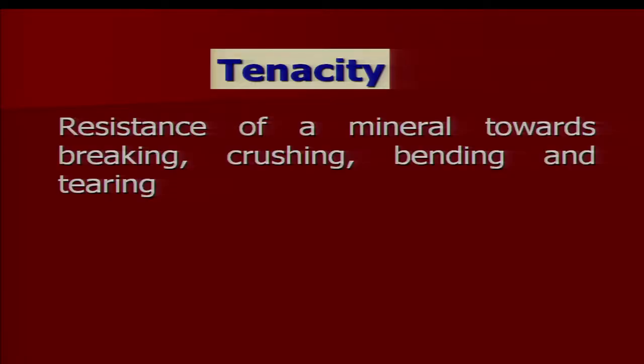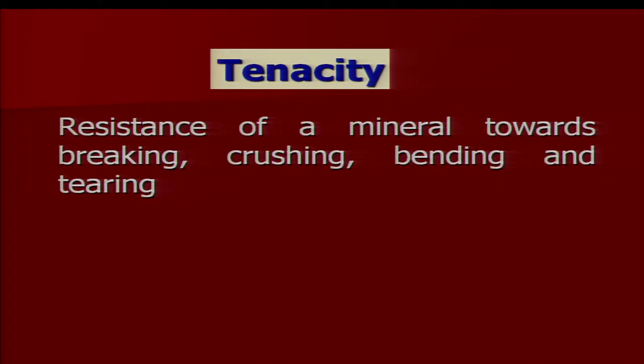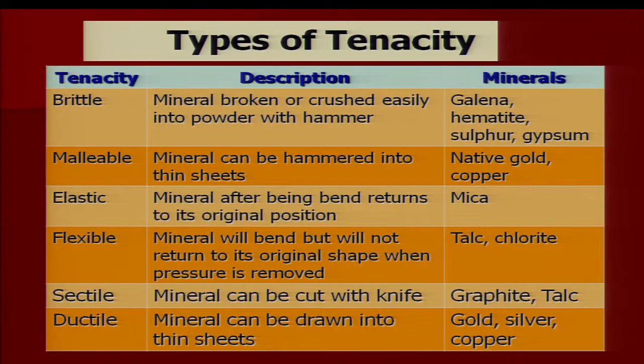Now we come to another important property, which is called tenacity. Tenacity of a mineral is defined as its resistance towards breaking, crushing, bending and tearing. Tenacity can be described as brittle, malleable, elastic, flexible, sectile and ductile.